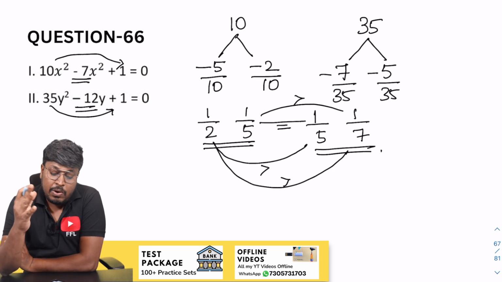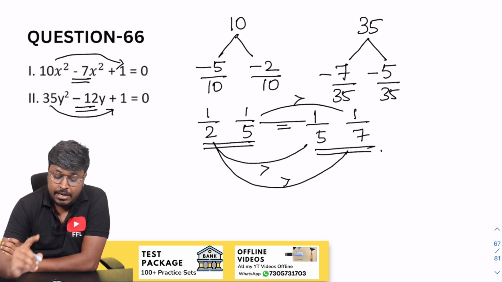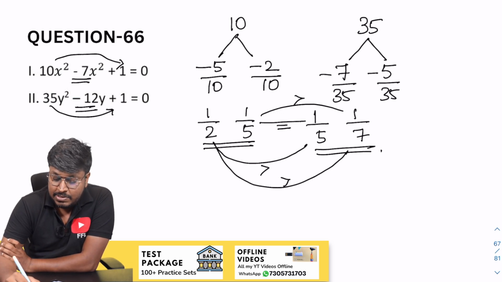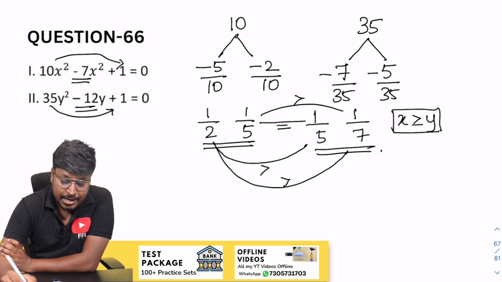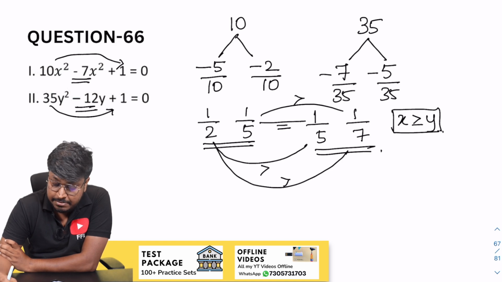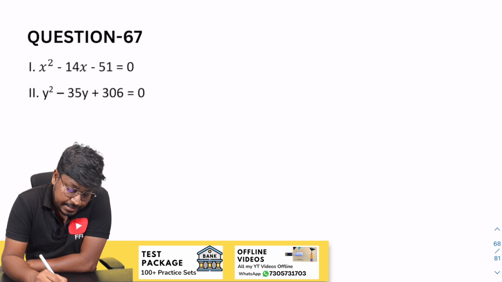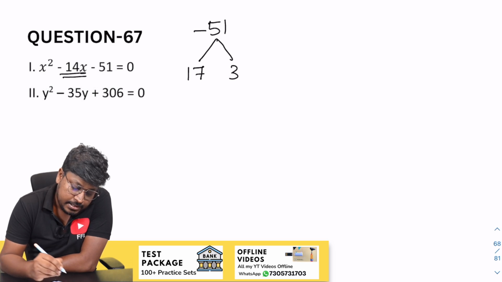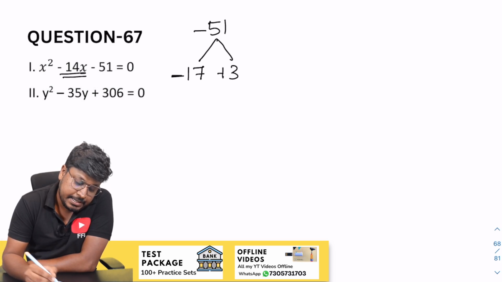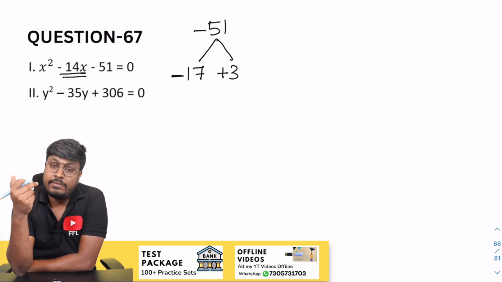Yes, after comparing all the x values with y values, it seems like 3 comparisons x is greater than and 1 comparison it is equal to. So the answer for the question will be x greater than or equal to y. So for question number 66. So 67th question, so 51, right? So minus of 51. So our target is to get 14. 17 into 3 will be 51, but minus 17 plus 3. Yes, when you multiply minus 17 plus 3, resultant will be minus 51.